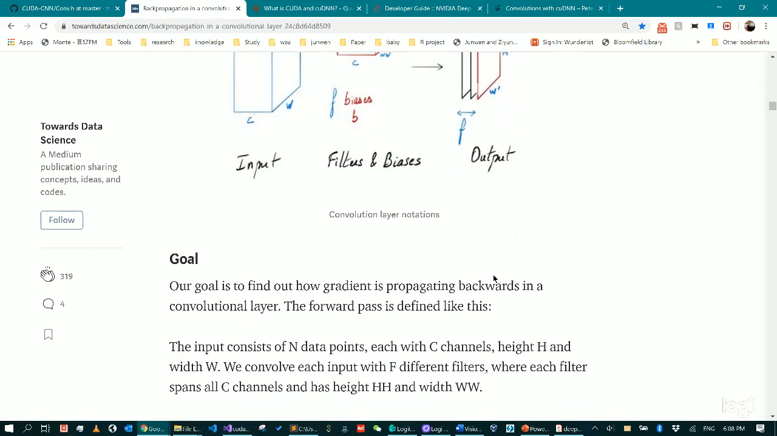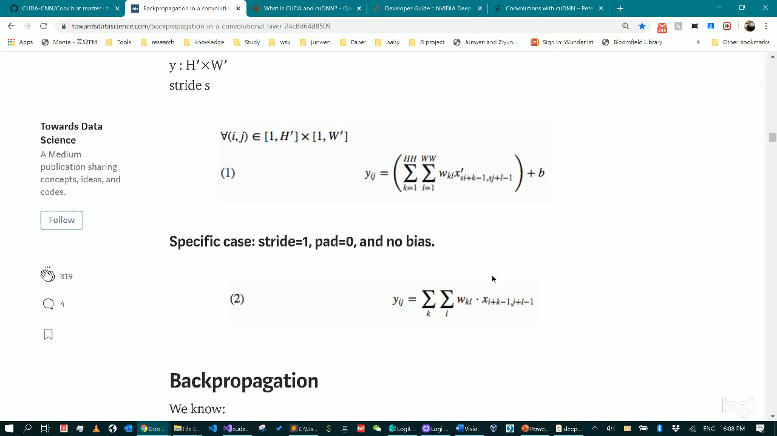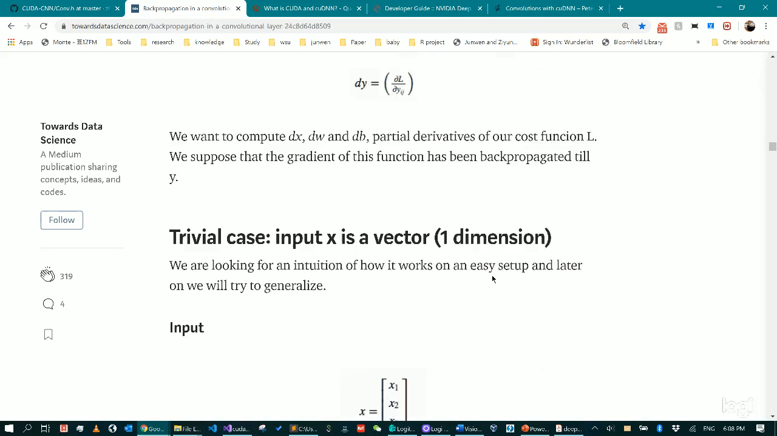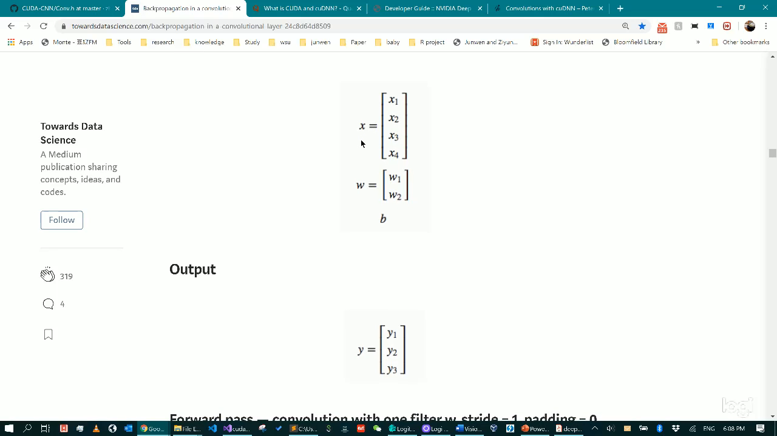This is the forward propagation, but the back propagation is a little bit different because we have to go through and get the derivatives for x, w, and b respectively. The dx will be propagated to the previous layer, and dw will be used to update the weights of the filter, and then we will update the bias as well.